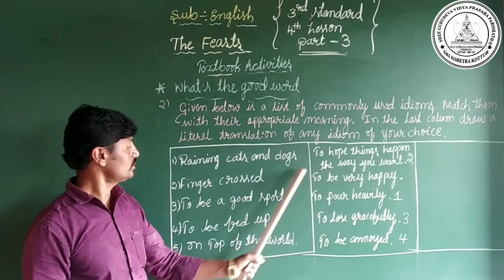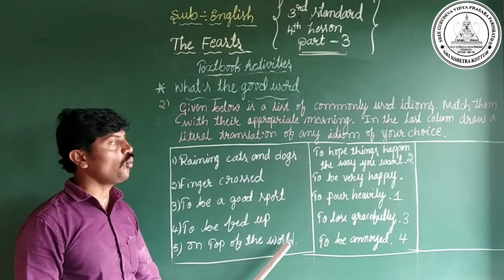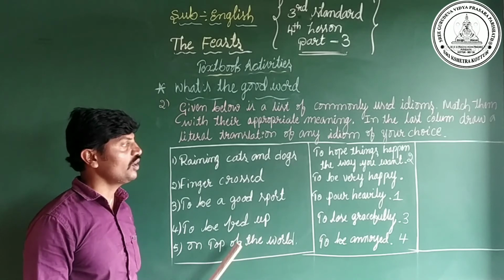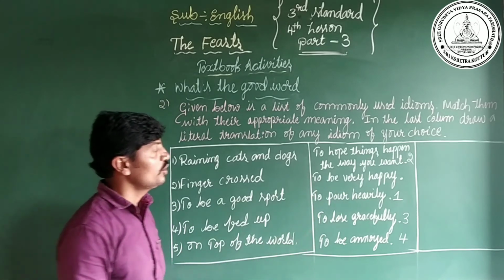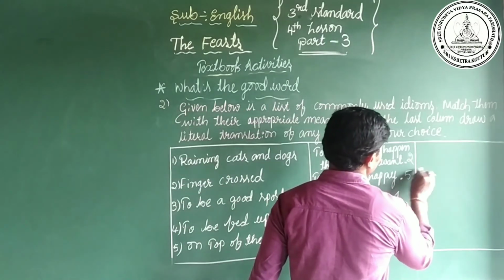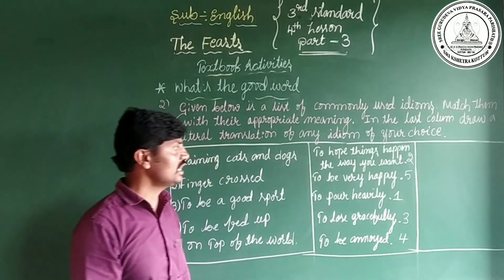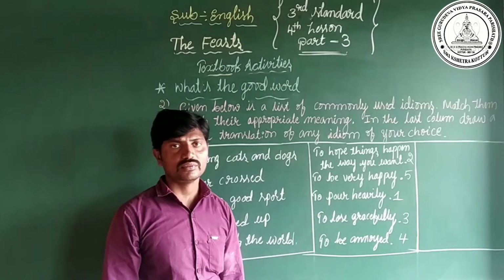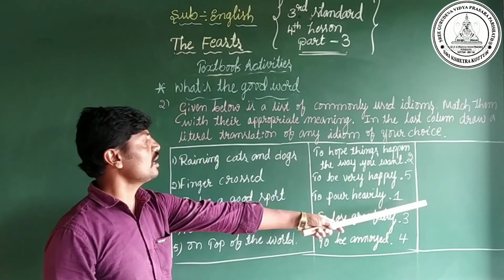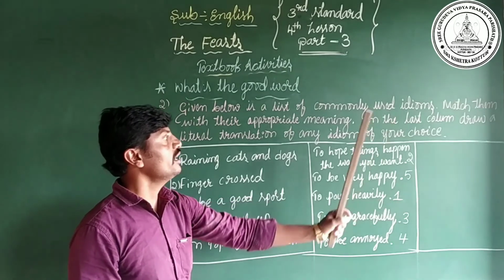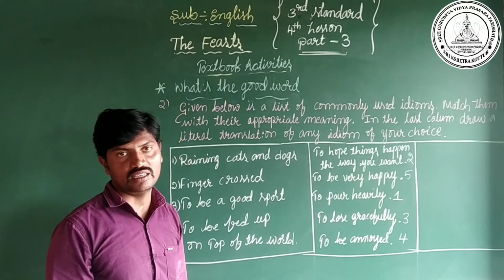And fifth one is on top of the world. On top of the world means to be very happy. So we have to match fifth one. Is it? Yes, dear children. Here they have given an empty box. In the empty box, we have to draw a literal translation of any idiom of our choice.